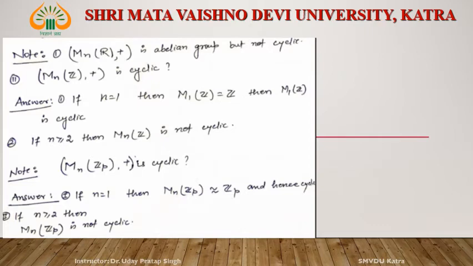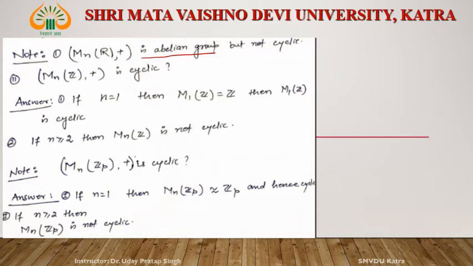Now see, this MNR with respect to plus is an abelian group. Yes, we know that this is an abelian group, right? In the previous slide we discussed it, but it is not cyclic. See the example. If n is equal to 1, what is M1Z?